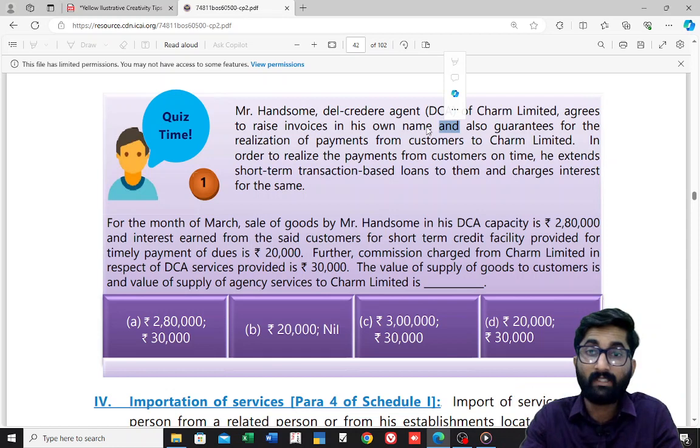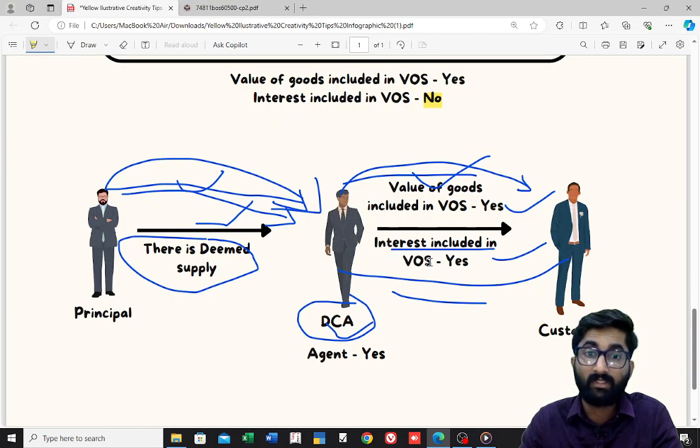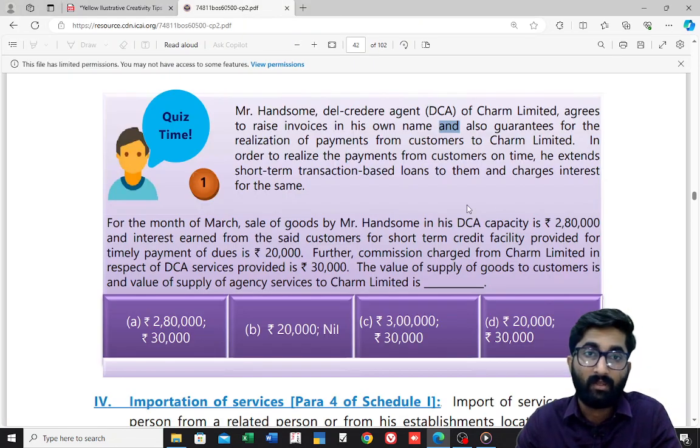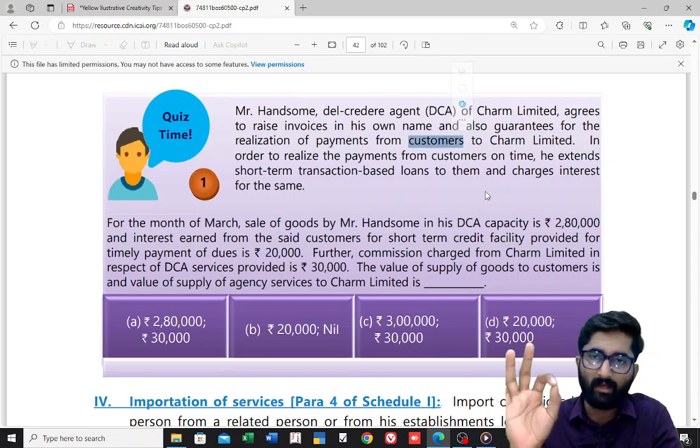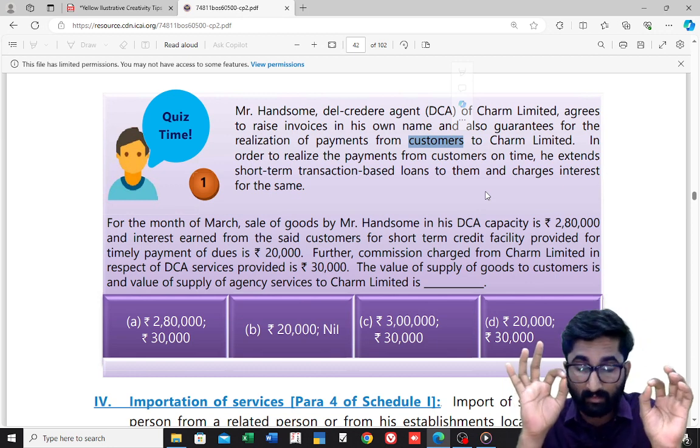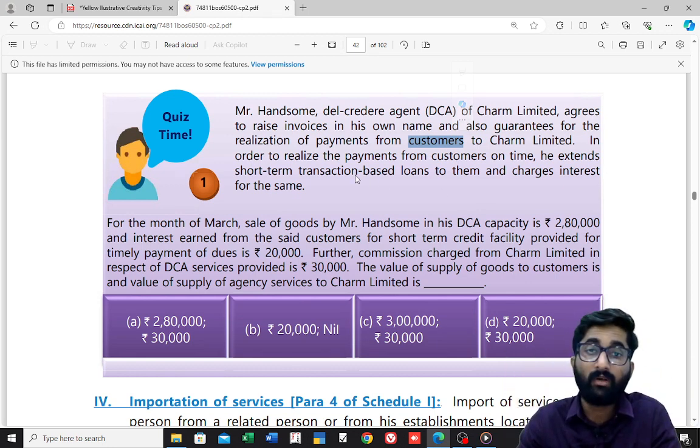And he also guarantees the realization of the payment from the customer to Charm Limited. He will guarantee that I will realize the payment and give it to you. In order to realize the payment from the customer on time, he extends short-term transaction-based loans to them and charges interest for the same.